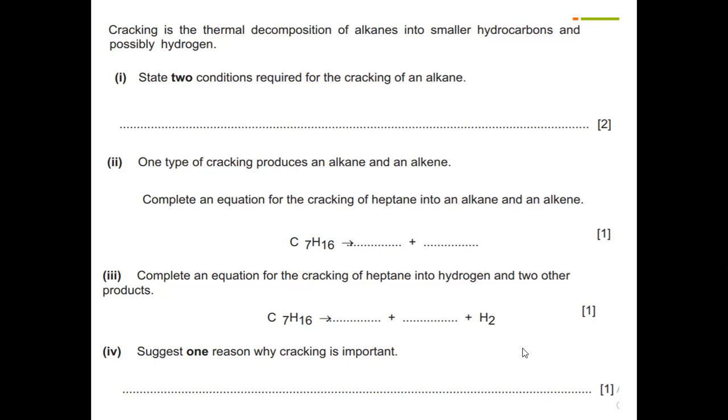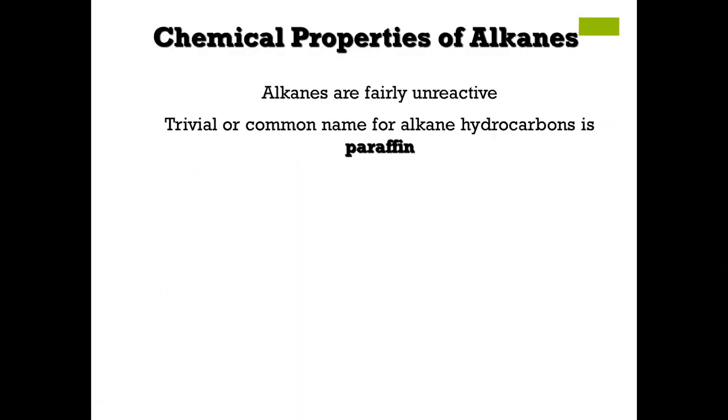Okay, now the new learning outcome is about the chemical properties of alkanes. Alkanes are fairly unreactive. The trivial or common name of alkane hydrocarbons is paraffin. Now you know that they are usually unreactive. What is meant by unreactive?